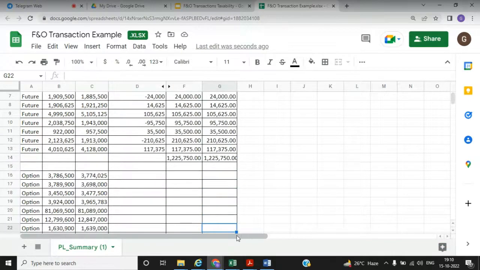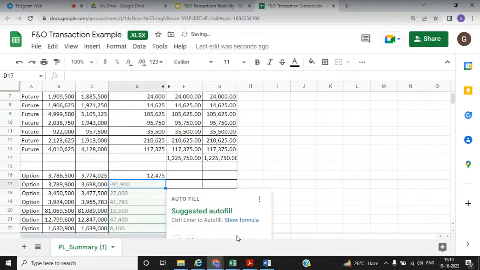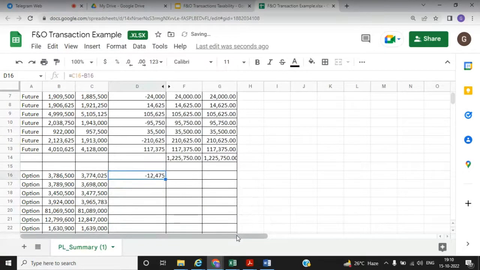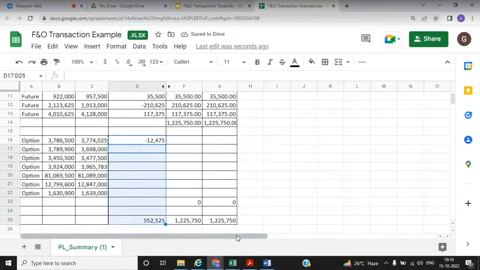So now come to the options. So these are the profit and loss. How to calculate turnover in old system.